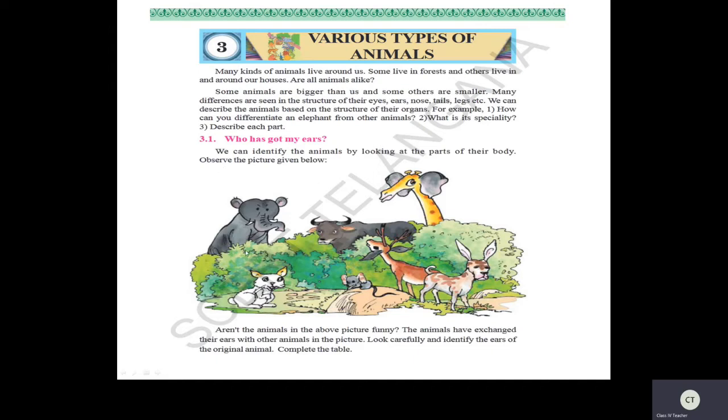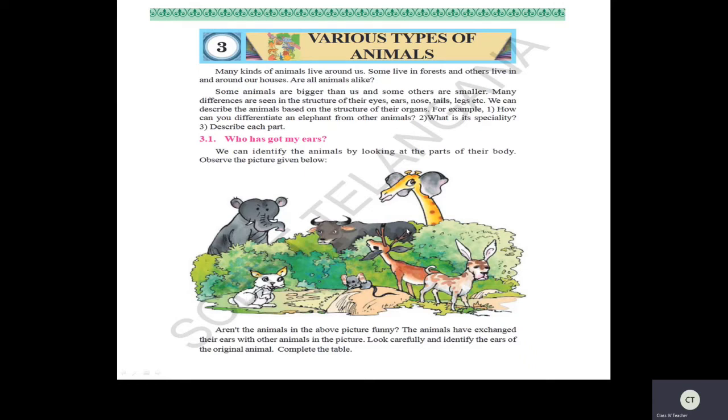Now observe the picture carefully. So, aren't the animals in the above picture funny? Yes, they're funny, no? Yes, see this dog? Is it funny? Yes, see this rat? That is mouse? Yes, it is also funny. The animals have exchanged their ears. So they have exchanged their ears with other animals in the picture. So look carefully and identify the ears of the original animal.